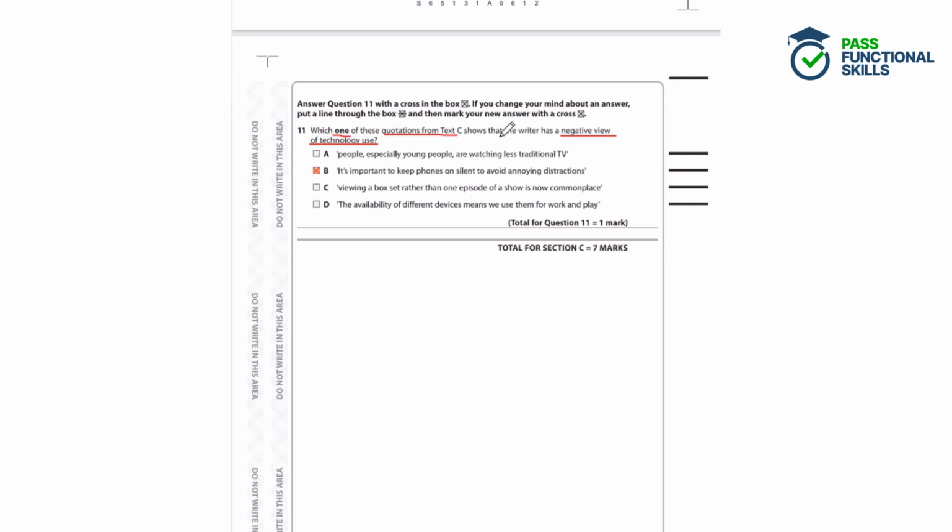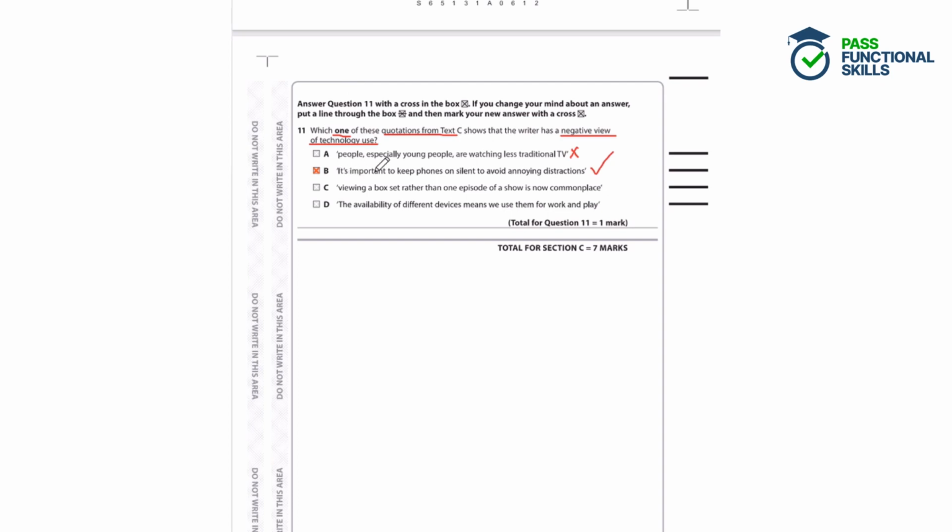Well, that isn't an opinion. It doesn't show a negative view. It's just a fact. It's neutral. Doesn't suggest that technology use is good or bad. B, it's important to keep phones on silent to avoid annoying distractions. Now this is a particularly negative view of technology use.